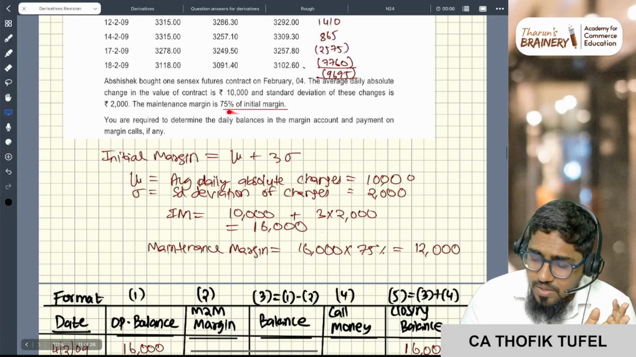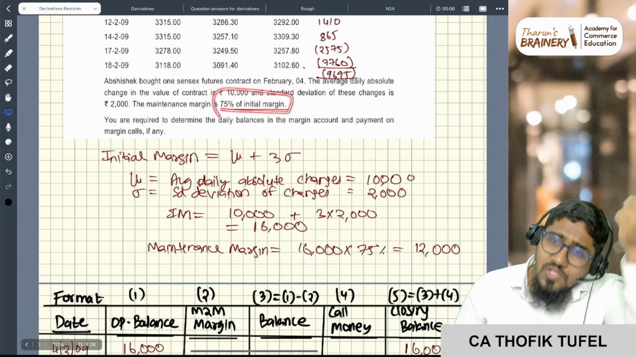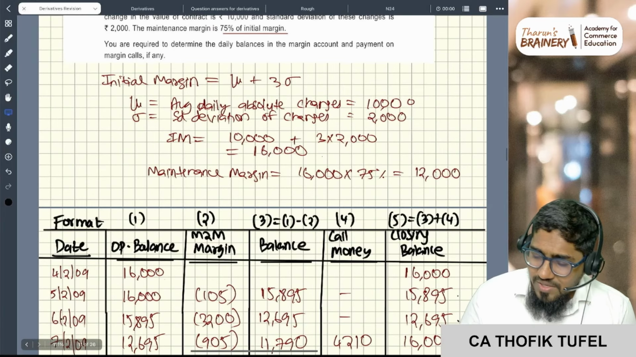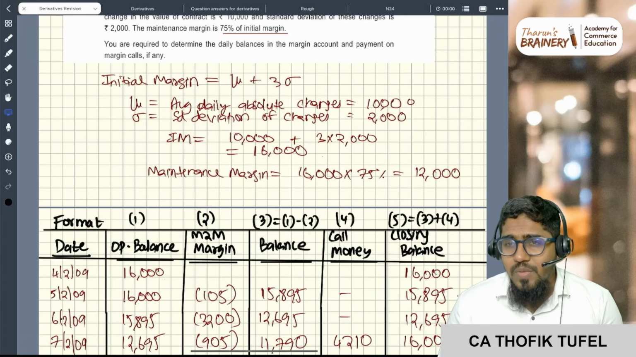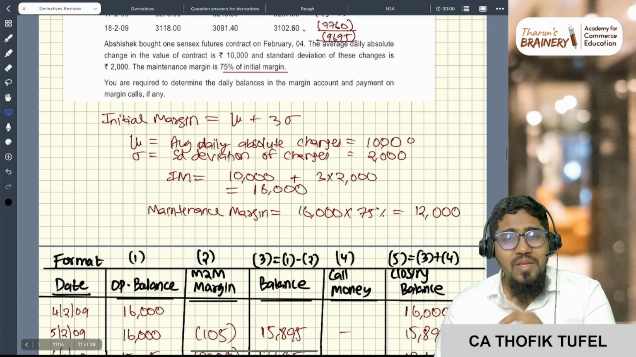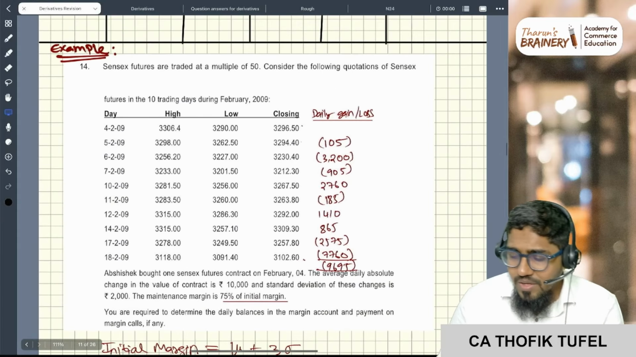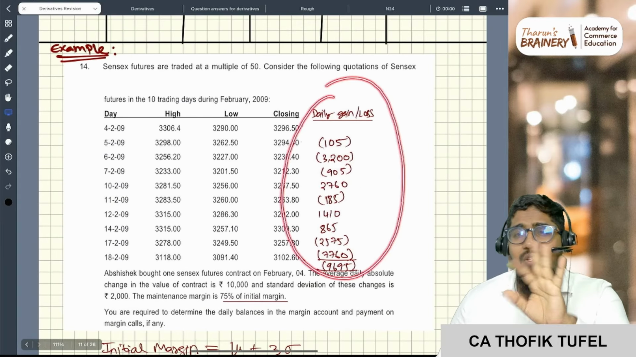Now what is the maintenance margin? 75% of initial margin is the maintenance margin. So initial margin is 16,000, into 75%, 12,000 rupees is the maintenance margin. Three numbers we got: initial margin, maintenance margin, and this is the mark to market margin. All the three margins we got.